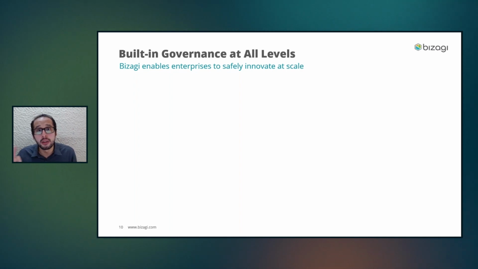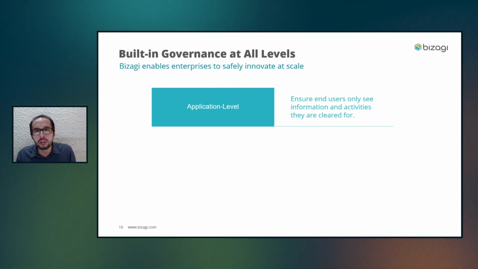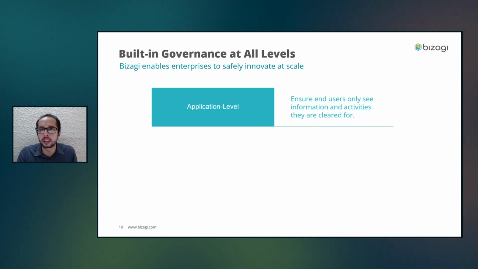So that's why the third main pillar on this new version is that we need to offer built-in governance at different levels. And that's why we're adding governance when we're talking about the application. When we generate those final applications, we're able to be sure that only users with some properties, with some characteristics, can see the information, activities, and dashboards that belong to them. So we need to offer that control over the applications.